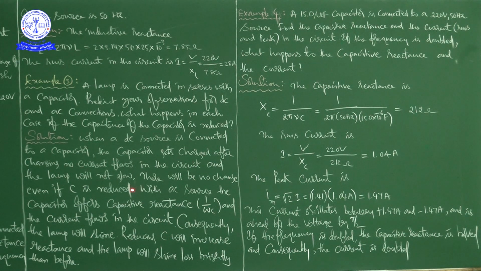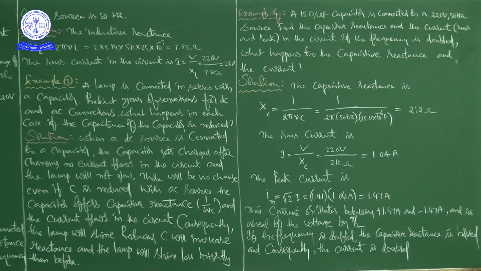Consequently, the lamp will shine. Reducing the capacitance will increase the reactance, and the lamp will shine less brightly than before.